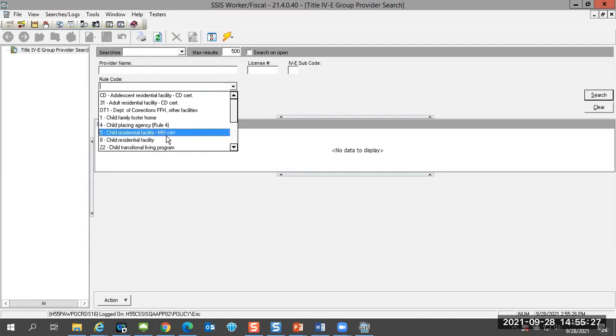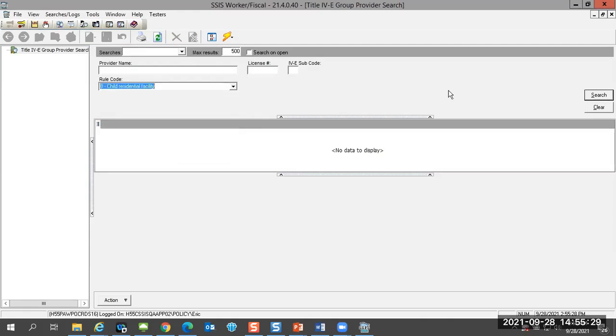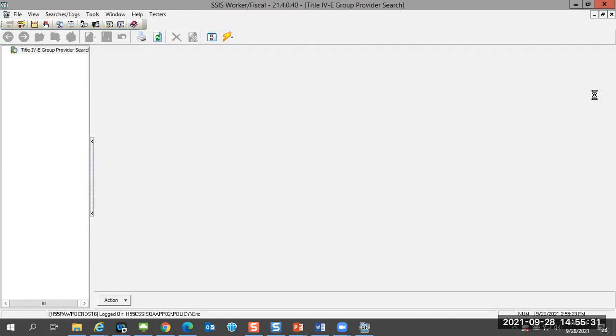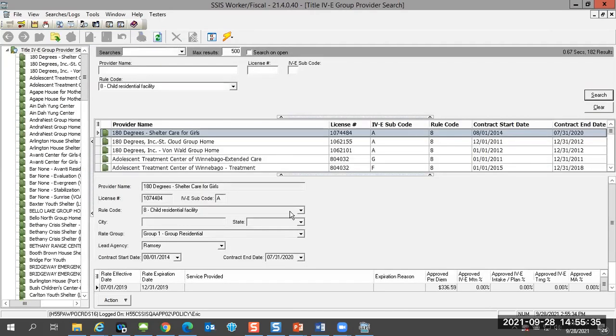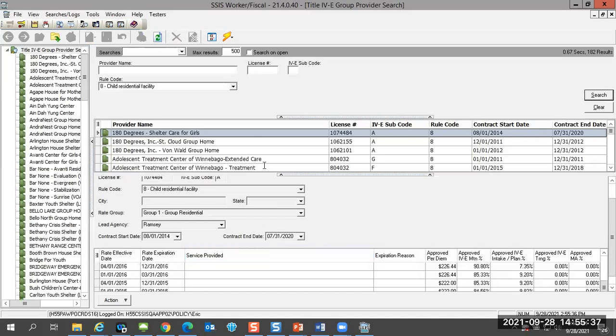So for instance, if we look for child residential facility and we search, as we navigate down the page, all the way down here to the bottom, we have a services provided field that's added. That's where you're going to see those applicable certifications of PPY, sex traffic, or CSE, or this newly added SILS specialized service as well.